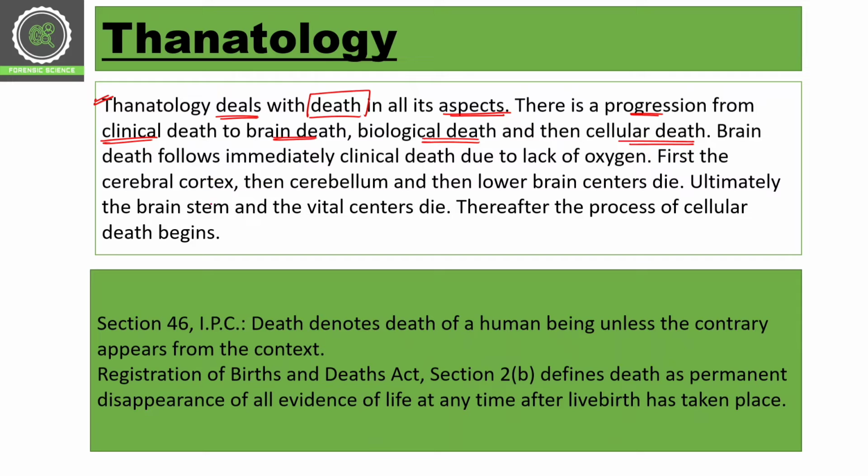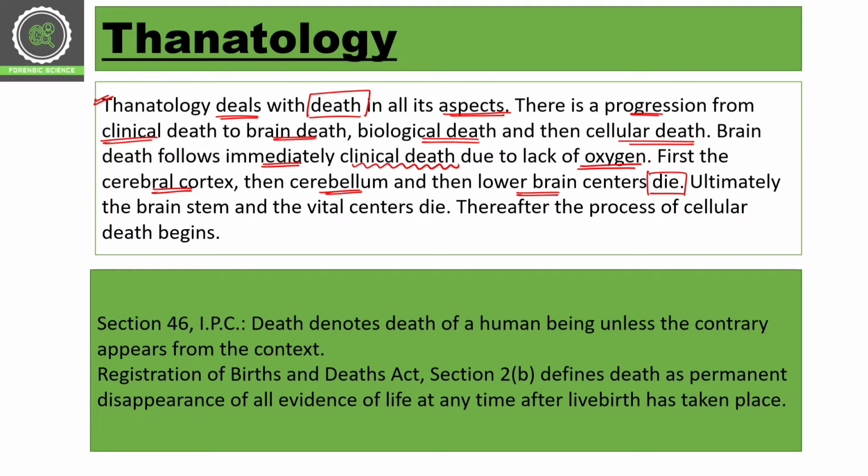Then we have brain death, which follows immediately after clinical death. So brain death comes after clinical death. It happens because of lack of oxygen. First of all, the cerebral cortex gets affected, and then the cerebellum, and then the lower centers of the brain die. So in the absence of oxygen, the cerebral cortex gets affected, then the cerebellum, and then the lower centers.